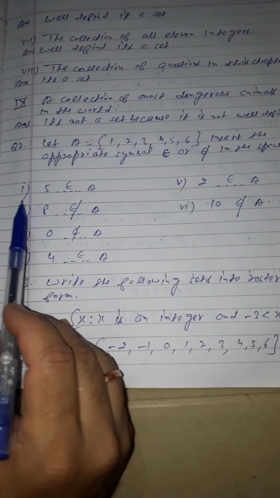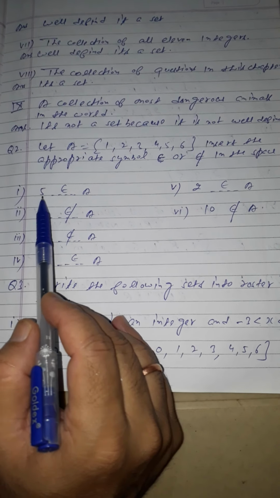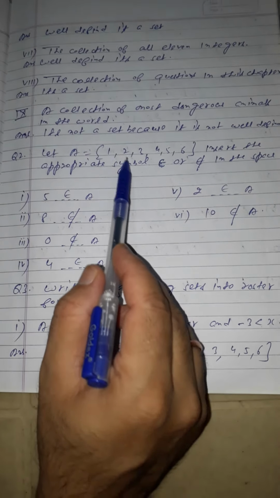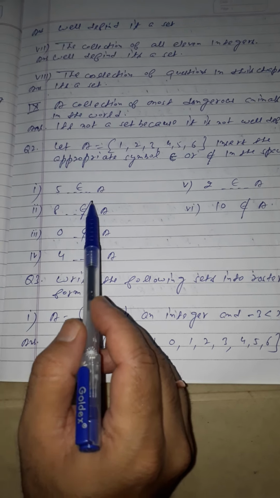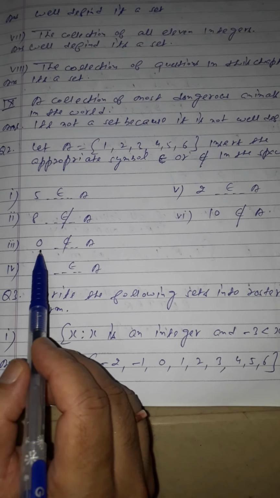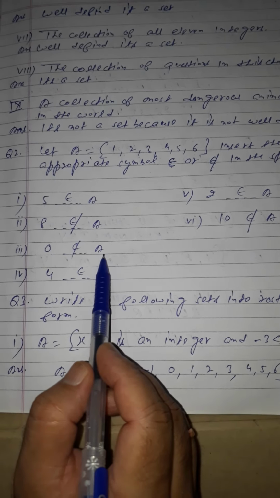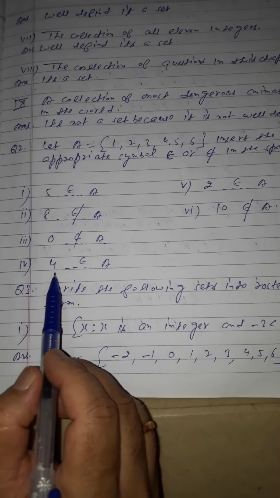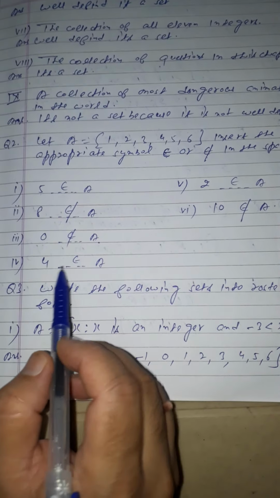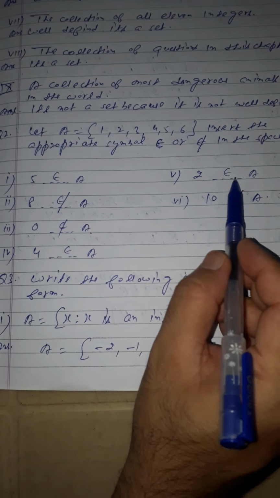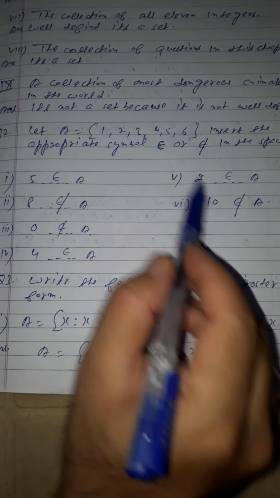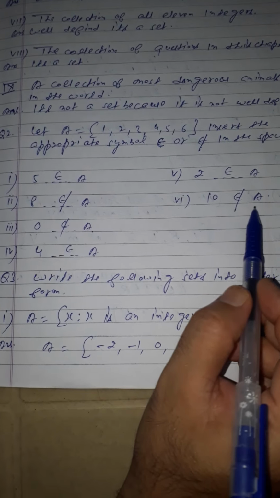So you can see here, first part is 5. You know 5 belongs to this set, it means 5 belongs to A. A is the set that is given to you. 8, you know 8 is not an element, therefore it does not belong to A. Third is 0, there is no 0 in the set, so it does not belong to A. Fourth is 4, yes it belongs to A. Fifth is 2, yes it belongs to A. The sixth one is 10, because 10 is not there, it does not belong to A.